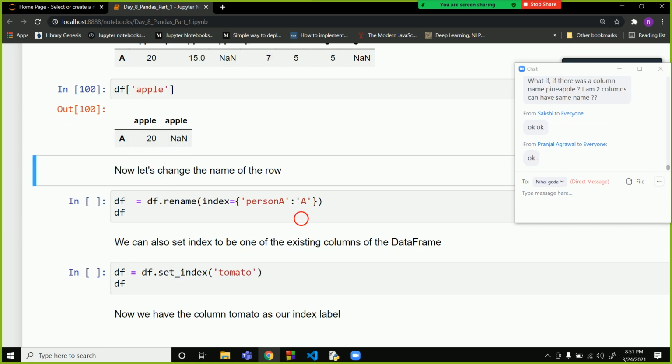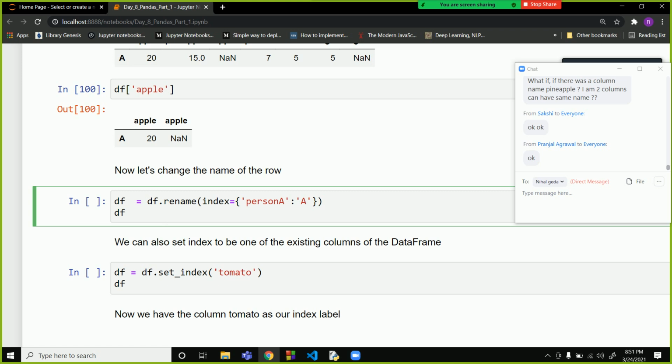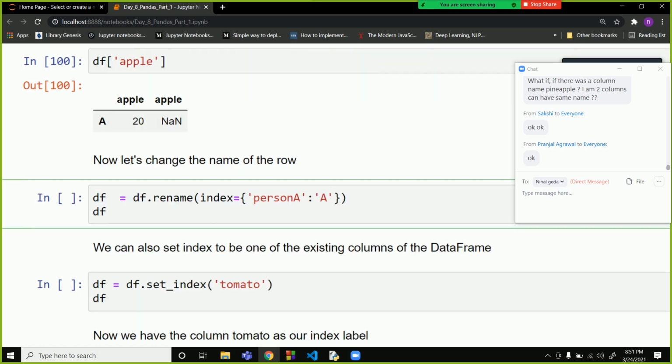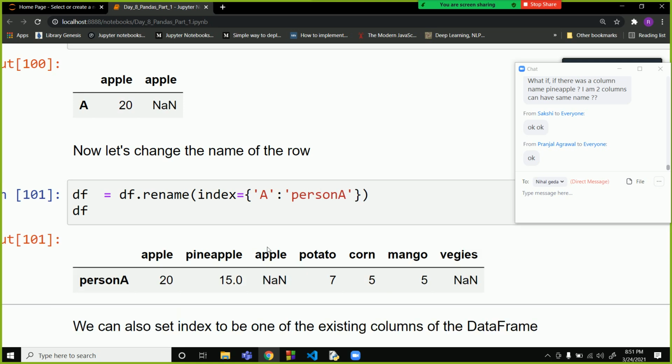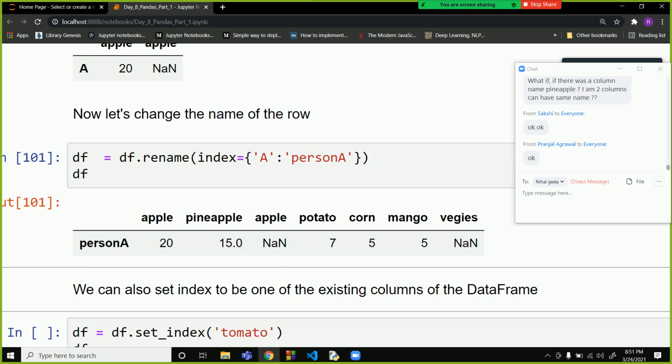We can also rename the index using the df.rename command. You specify the index that was earlier there and you specify the new index. So A was there, and we are renaming it to person A. So it has been changed to person A.